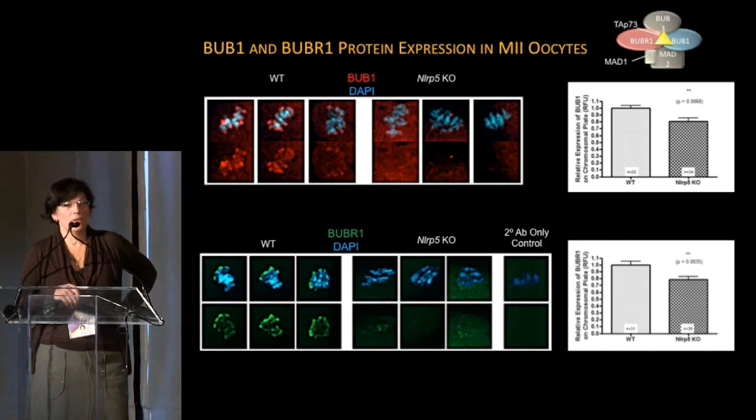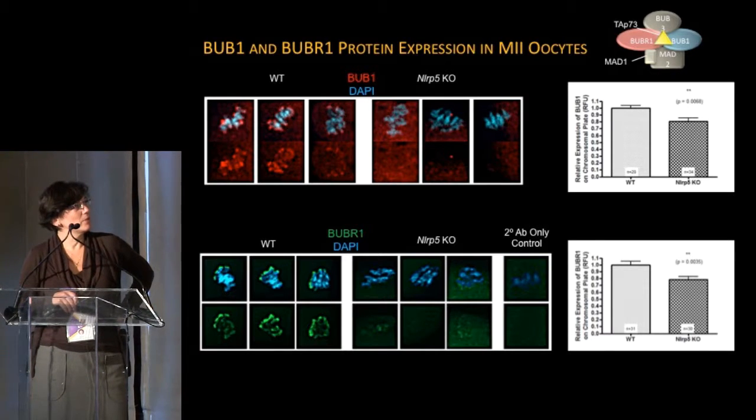I already introduced you to the SAC spindle checkpoint pathway before, so I won't go through that again. What you see in NALP5 mutants is exactly the same problem as we see in P73s, where BUB1 and BUBR1, the two proteins of the spindle checkpoint, are not localizing properly to the chromosomes. If they're not localizing, they should have some biological consequences. And what are the consequences?